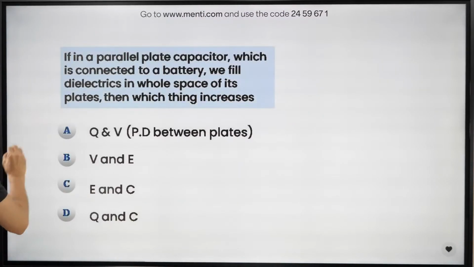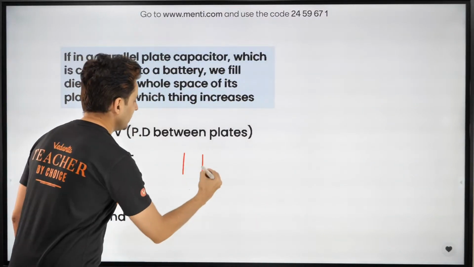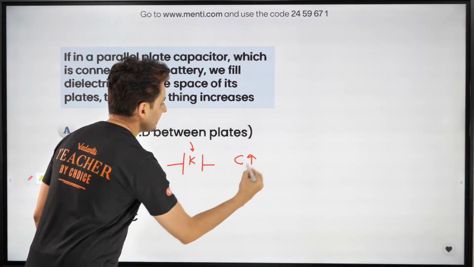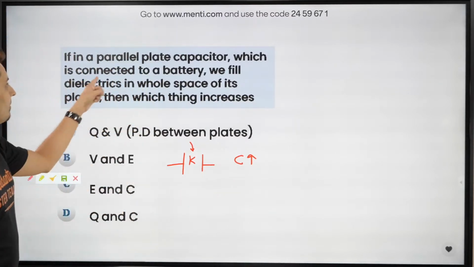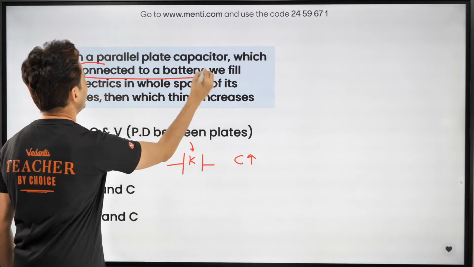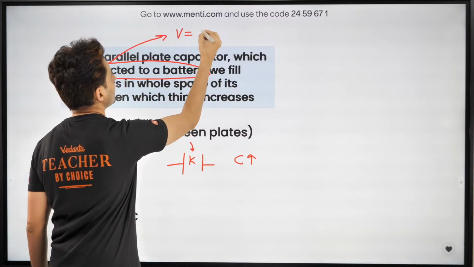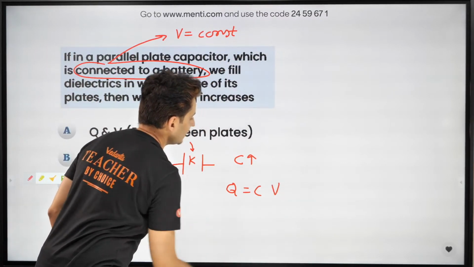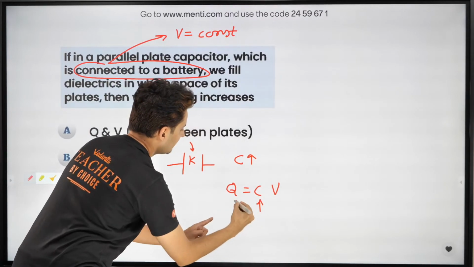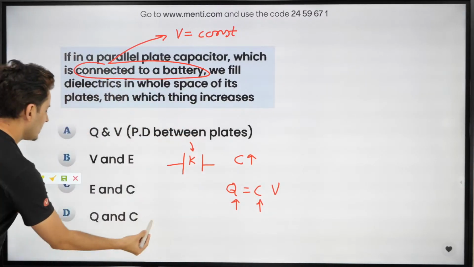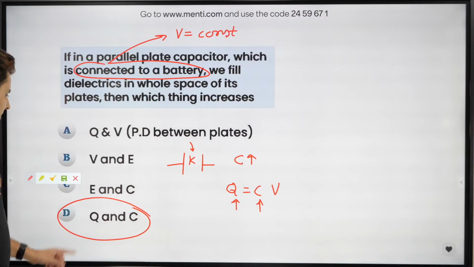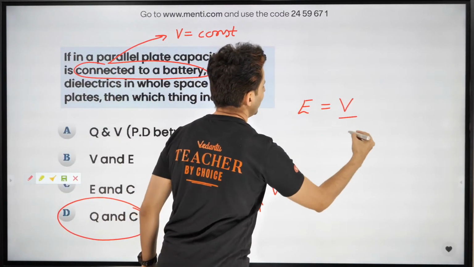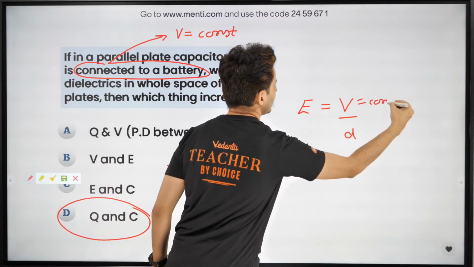So what happens is, the moment in a capacitor you put some K, the capacitance will increase, and remember it is connected to a battery. That means voltage is constant. So Q being equal to CV, if C increases, even charge will increase. So hence charge and capacitance will increase. Field will not change because field is voltage by distance. This is constant.